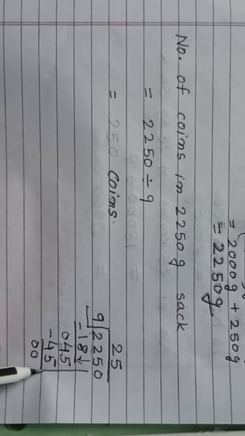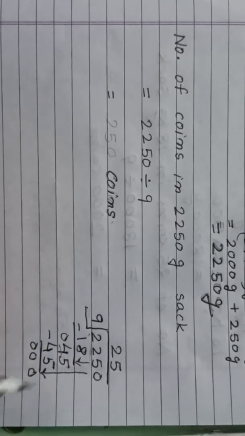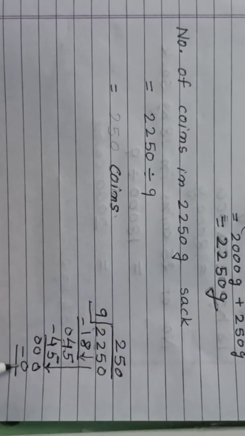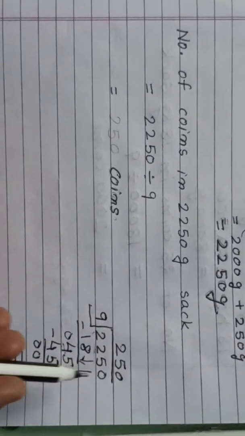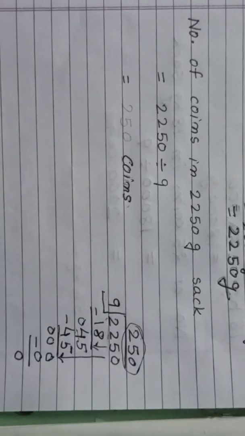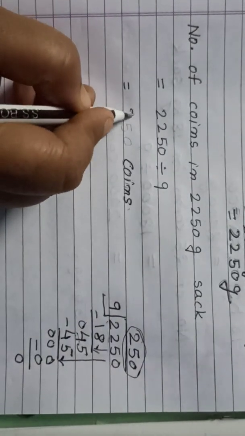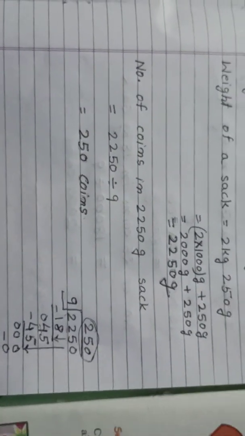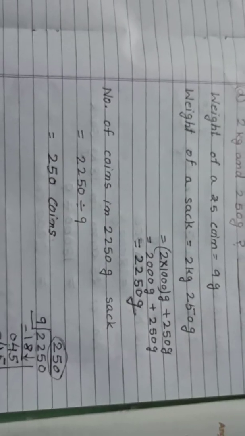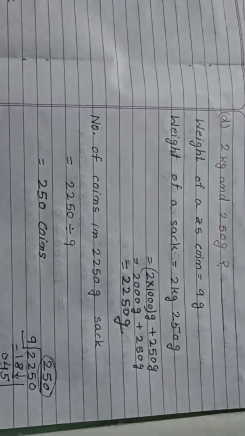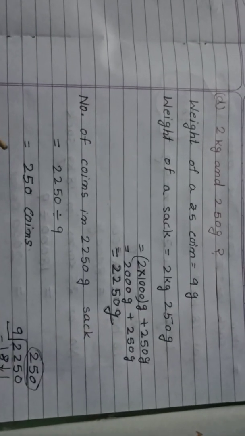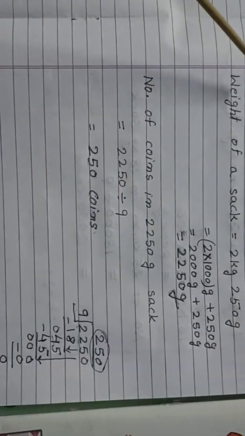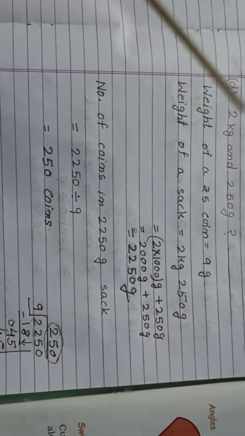Then the remaining 0 we will bring down. So 9 zeros are 0. Let's subtract. So what did we find? 250. So we will write here 250 coins. That is your answer. So we can say, how many coins? A total of 250 coins are in the bag of 2 kg and 250 grams.